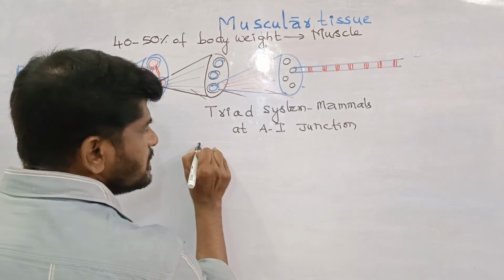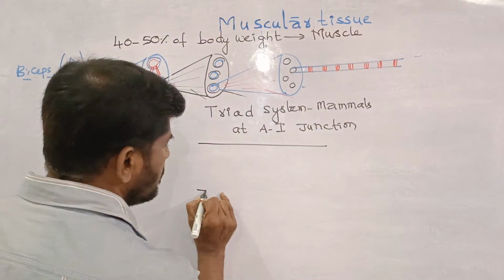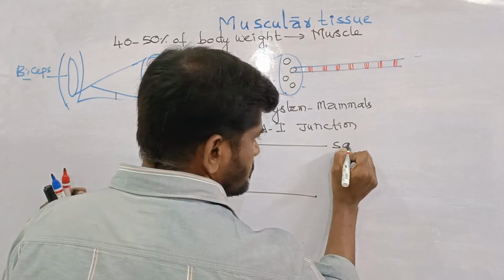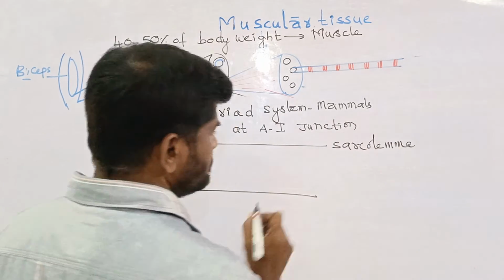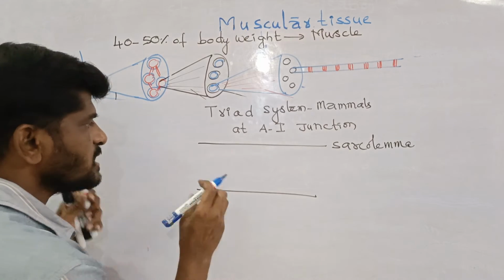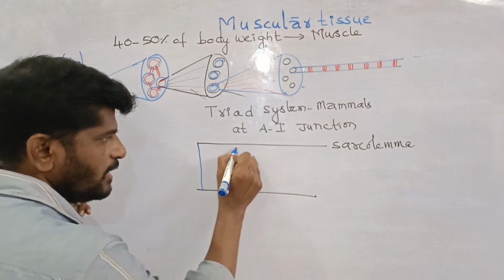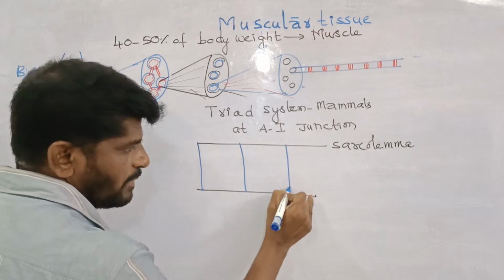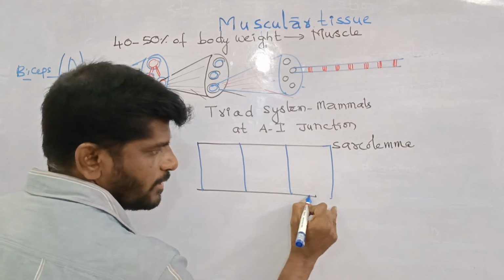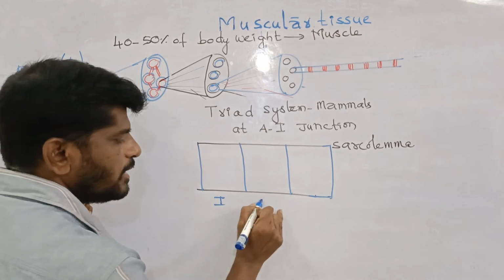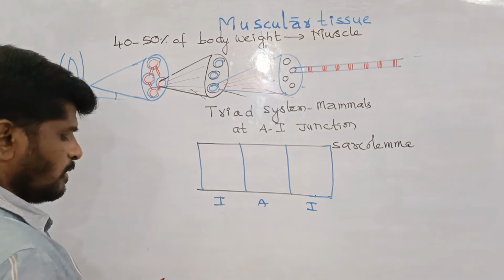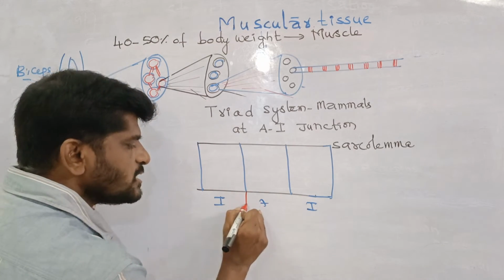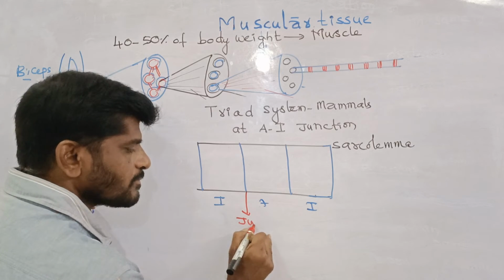If you see, this is the sarcolemma. For example, this is the I band, A band, and another I band. Light band, dark band, light band. And it should be the junction, AI junction.